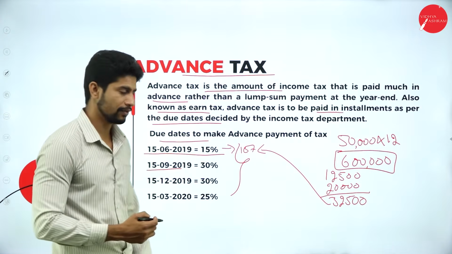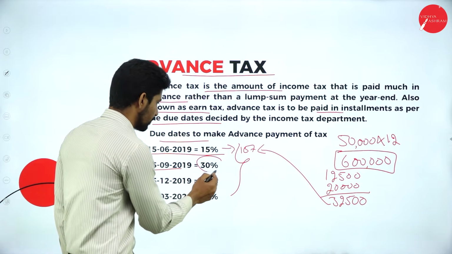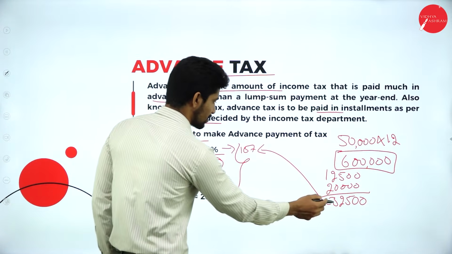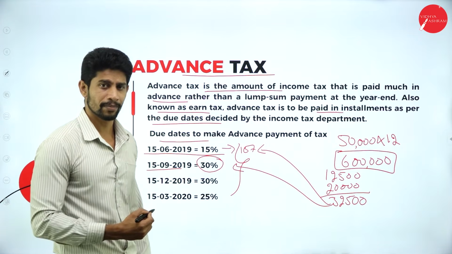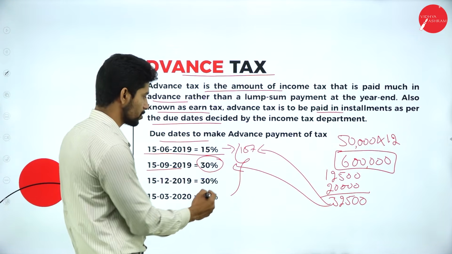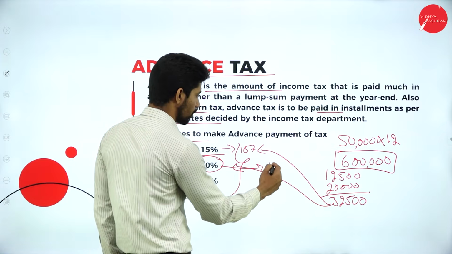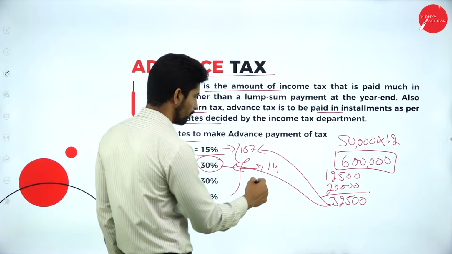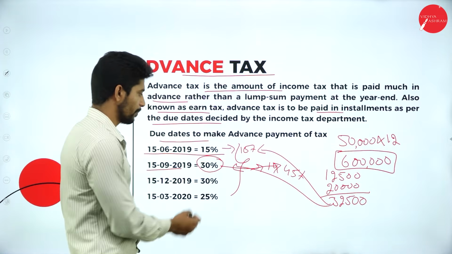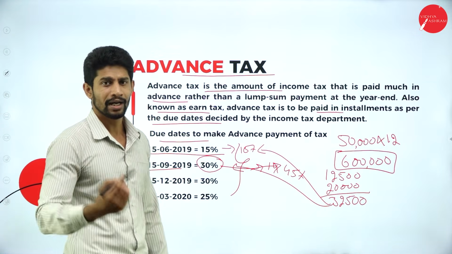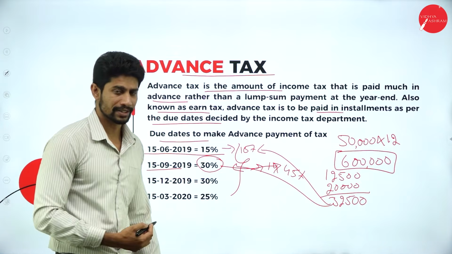On 15th of every September, you are supposed to pay 30% of this 32,500. That means first installment 15%, second installment 30%. So by the end of the second installment, you should have paid around 45% of your advance tax.